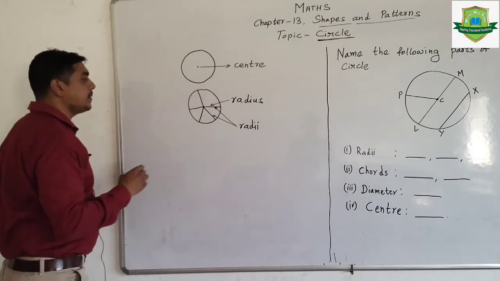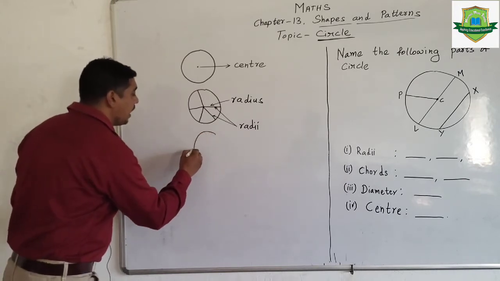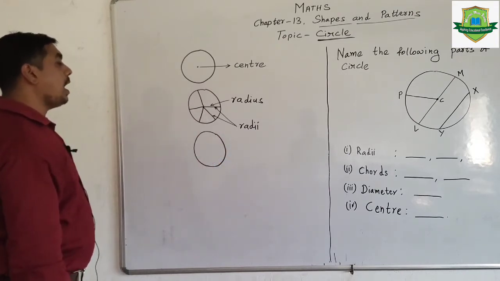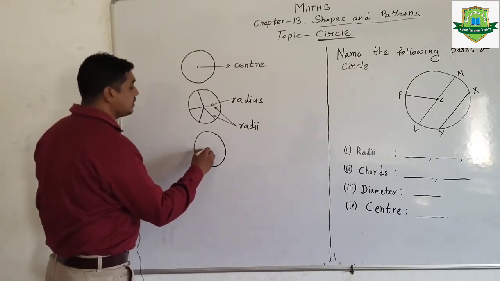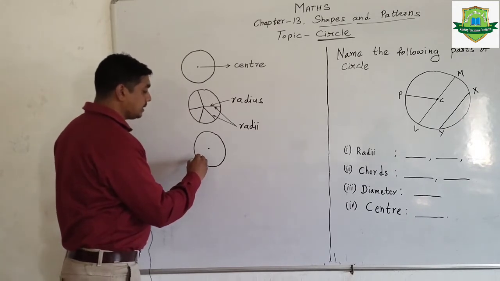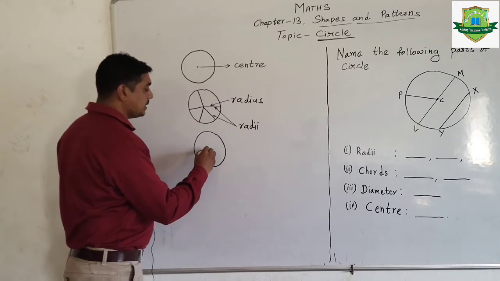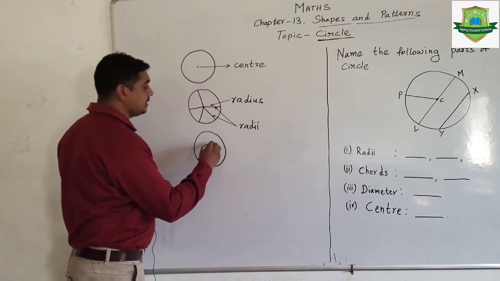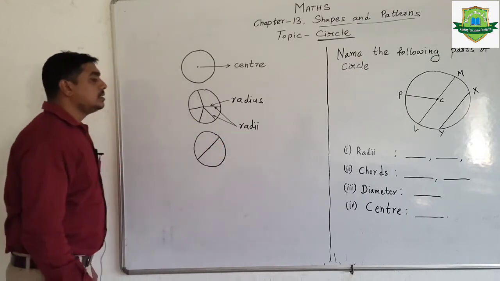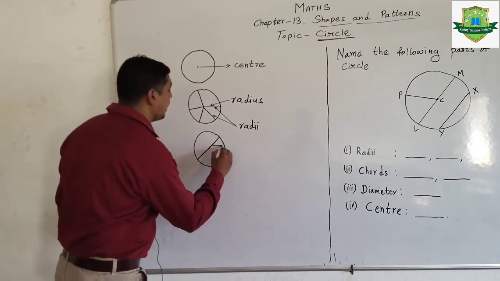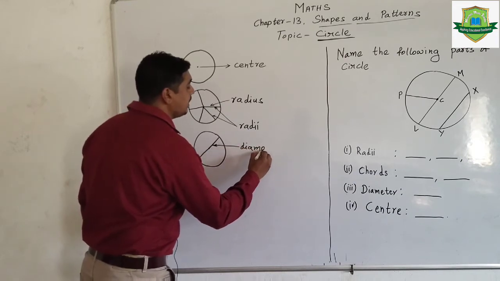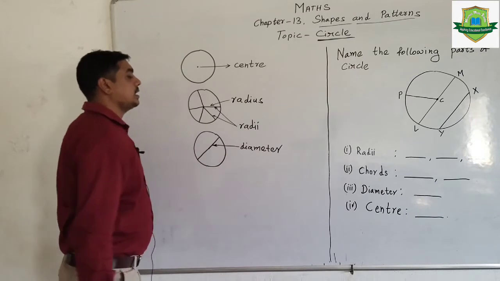Okay dears, now I am drawing another circle. Now I am drawing a line on the circle which passes through the center and then touches the other side of the circle. Dear, such a line is called a diameter. D-I-A-M-E-T-E-R, diameter of a circle.